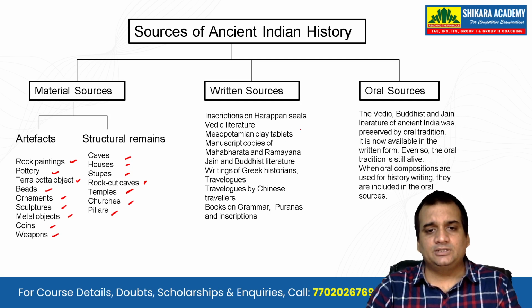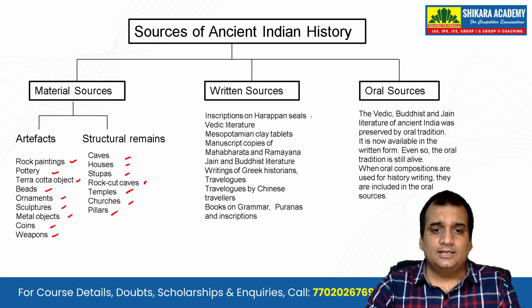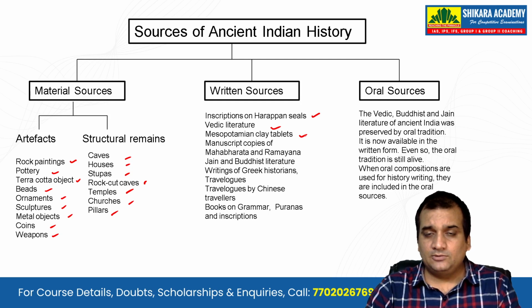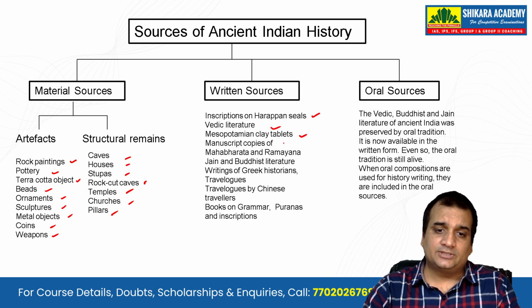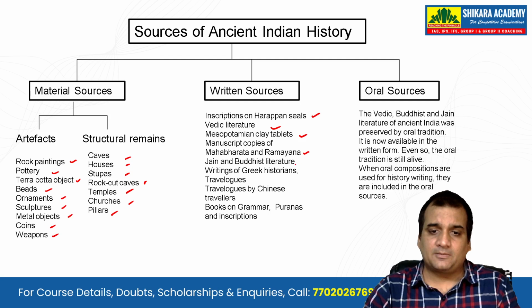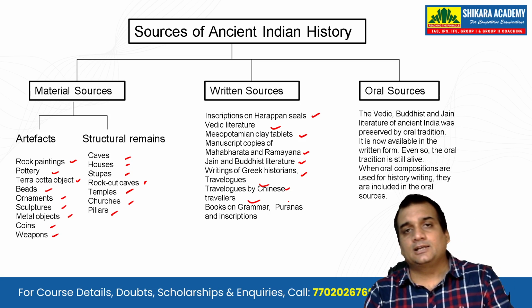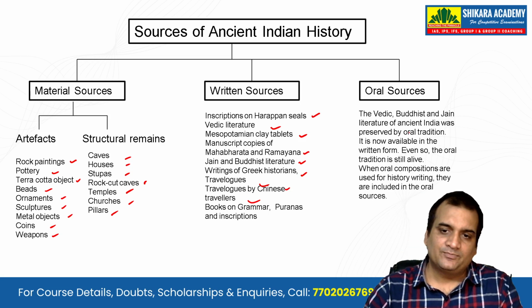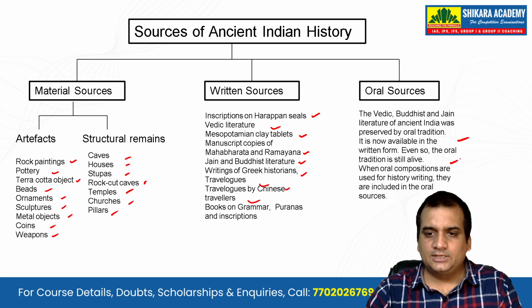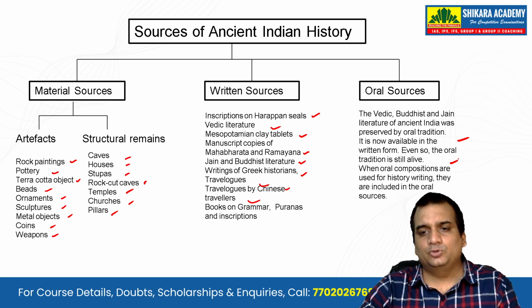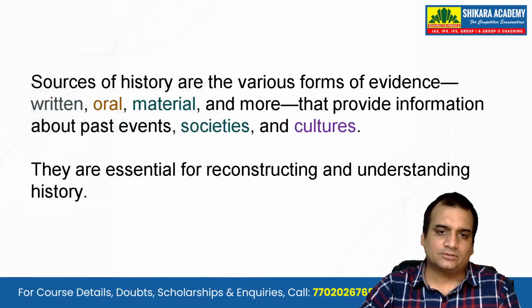Along with that, we'll see the written sources like the inscriptions on Harappan seals, Vedic literature, Mesopotamian clay tablets that are very important. And along with that, we'll see the manuscript copies of Mahabharata and Ramayana, Jain and Buddhist literature, writings of Greek historians, travelogues by Chinese travelers, books on grammar, Puranas, and inscriptions will also be seen. And we'll see the oral sources, mainly the Vedic, Buddhist, and Jain literature.